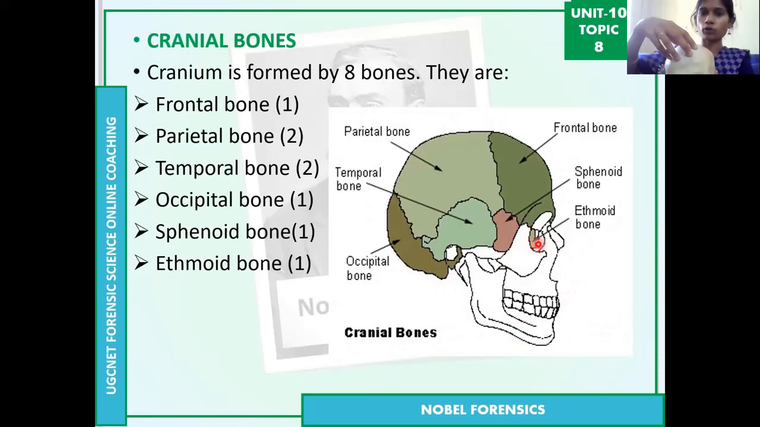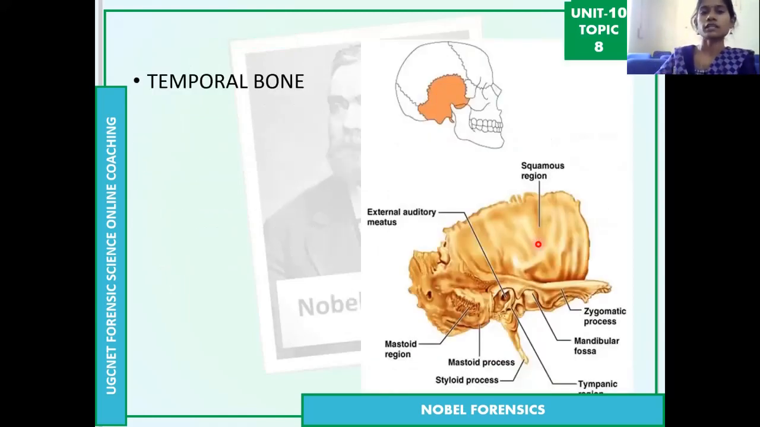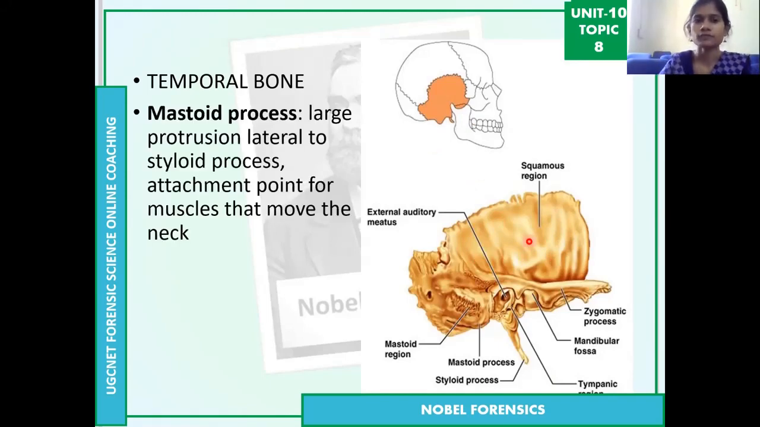Then again, you can see this frontal bone and also the parietal bones, because they are actually big-sized bones. Then I'm showing the individual bones of the remaining things. Temporal bone. You can see here the orange one. This is the temporal bone, its location in the skull. And there are two temporal bones, one on each side.